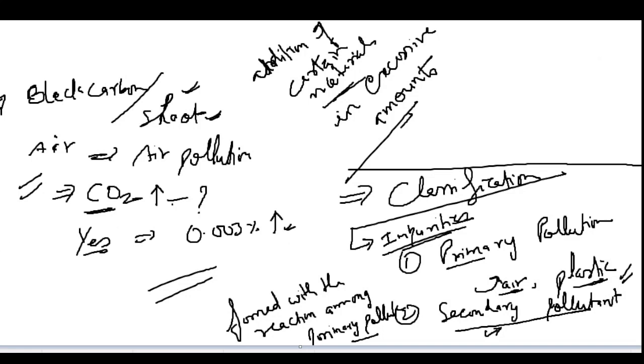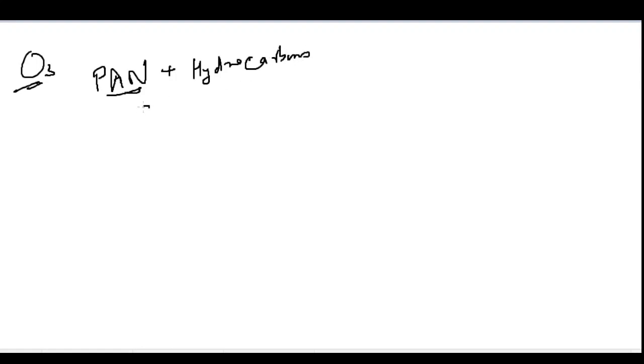If you take the case of ozone that we discussed in our previous video, ozone is a secondary pollutant. It is made, along with peroxyacetyl nitrate (PAN), when nitrogen oxides react with hydrocarbons in the presence of sunlight.